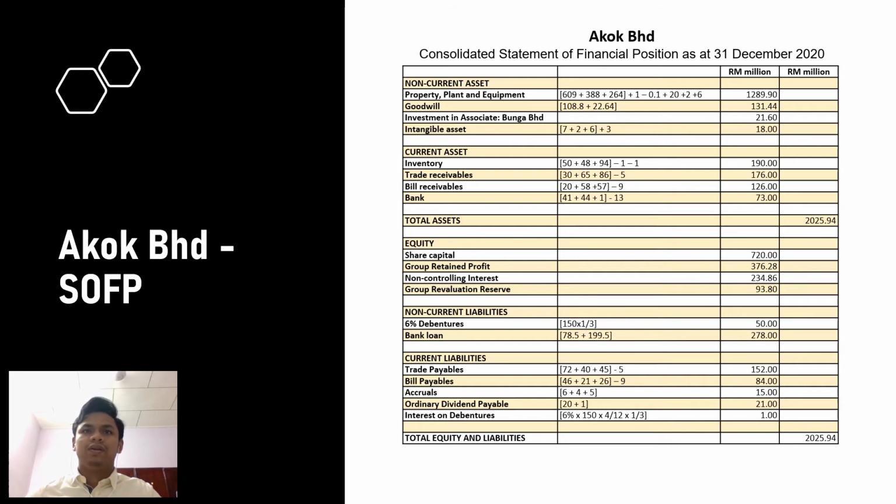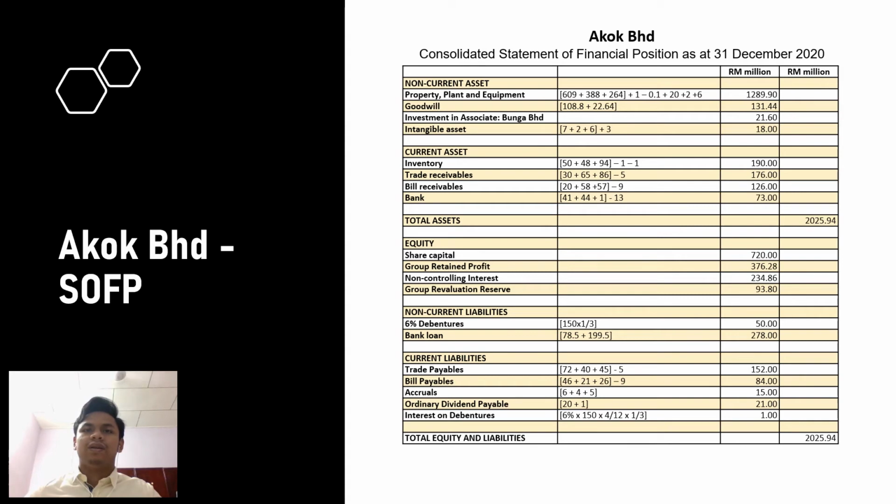I will present about the consolidated statement of financial position as at 31st December 2020 for AKBAR Berhad. For the first item under non-current asset is property, plant and equipment, 609 million plus 388 million plus 264 million taken from the SOFP. 1 million plus 1 million is unrealized profit from sale of equipment, minus 0.1 is under-provided depreciation on equipment, and plus 20 million is asset revaluation reserve on land by the AKBAR Berhad. 2 million taken from the asset revaluation reserve on land MAS Berhad, and 6 million is asset revaluation reserve on first acquisition MAS Berhad by AKBAR Berhad. So the total will be 1289.9 million.